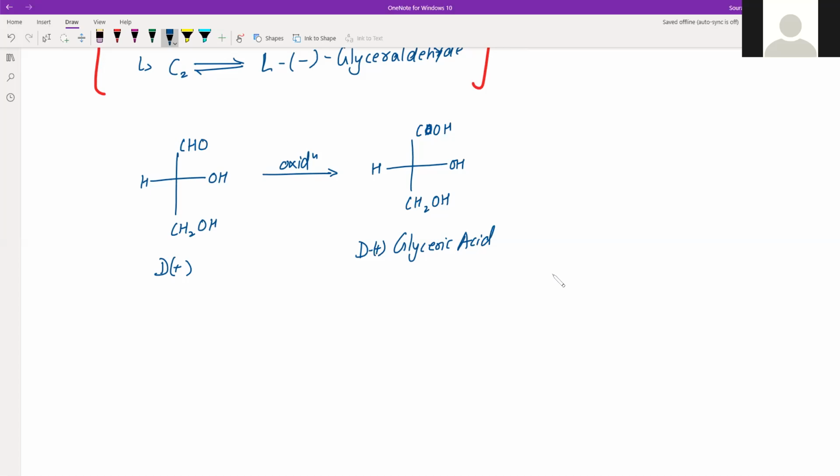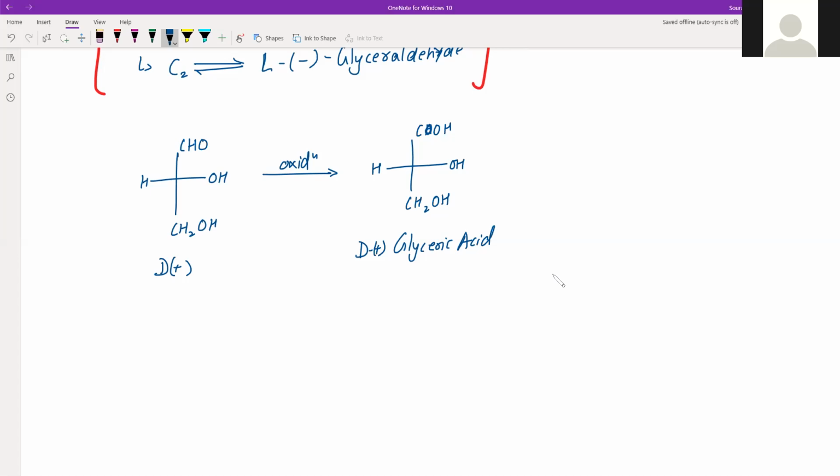Sometimes the same compound can be correlated by a sequence of reactions to a known D compound and by a different sequence of reactions to a known L compound. That means from D plus we got D plus configuration, but sometimes it is possible to get L minus from D plus, or D plus from L minus, through a different chain of reactions. That is possible, right?